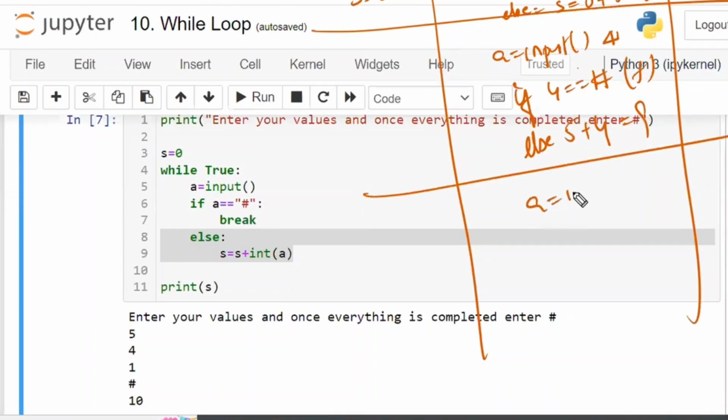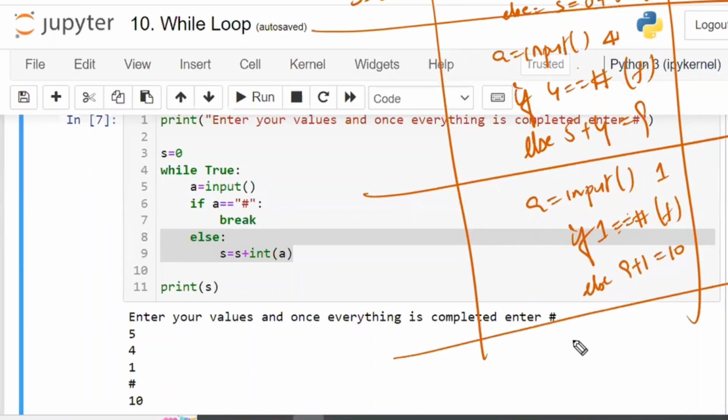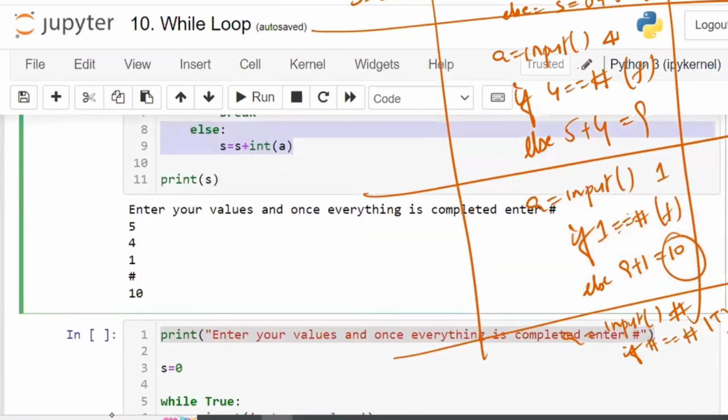Now again, A is equal to input. This time the user has entered 1. If 1 is equal to hash, no, again false. So the S part has to be executed. That is 9 plus 1, which is 10. Now again ask the user to enter the input. This time the user has entered hash. If hash is equal to hash, the condition is true. Condition true means the if block has to be executed. That is break. Now what is the last value of S, miss? 10 is the last value. So 10 will be printed. That is the reason it is printing 10.